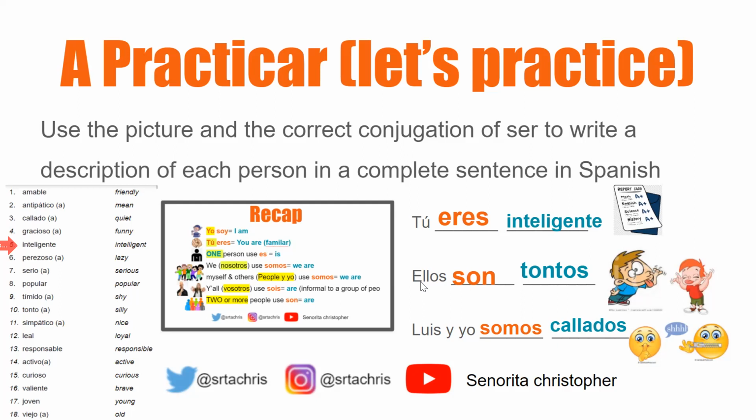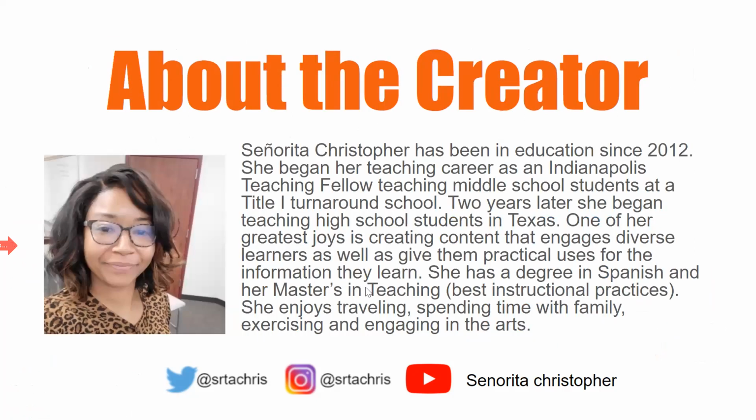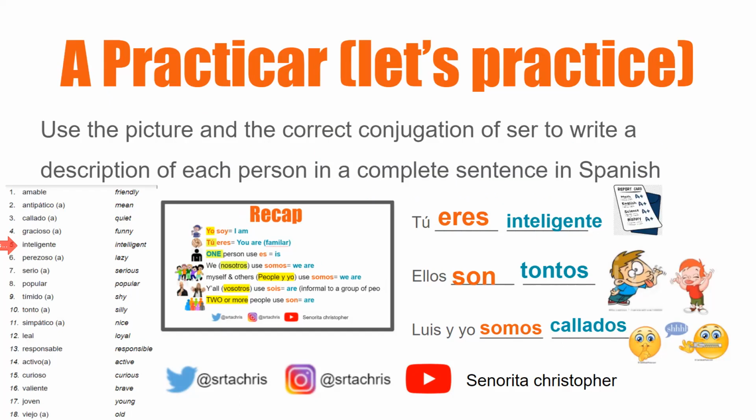In our second example, we have ellos. Even if you didn't know what ellos means, you know that ellos is a group of people because it ends in an S. It indicates plurality. So if we look at our notes, it doesn't say y'all, it doesn't say two. I'm not talking about one person because it ends in an S. So we know it's at least more than one person.